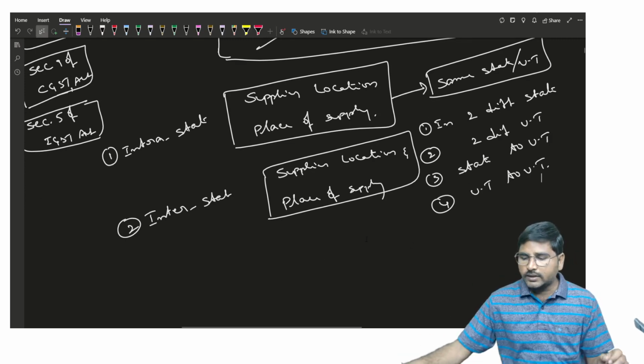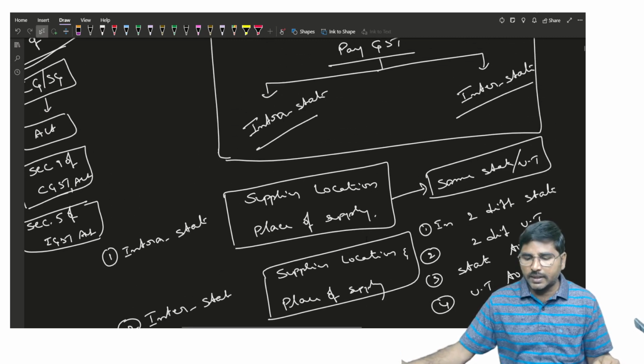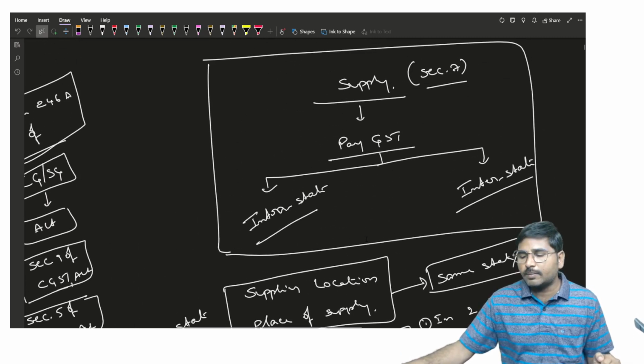Is it clear? This is the concept we learned in the first chapter itself, the intrastate supply and interstate supply.